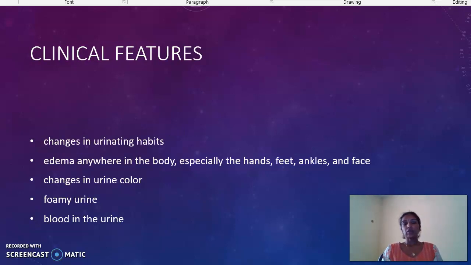Now, next we are moving on to the clinical features of nephritis. There will be change in urinary habits and edema in the body, especially over the hands, feet and face and ankles. Then there will be change in the urine color, and urine will be foamy or frothy, and there will be hematuria also. These are the clinical features.